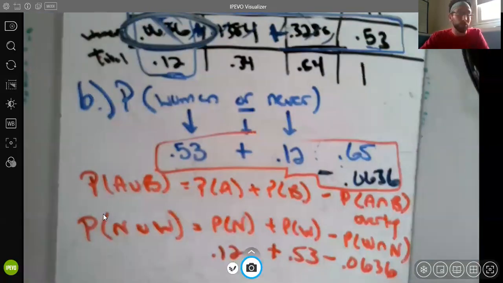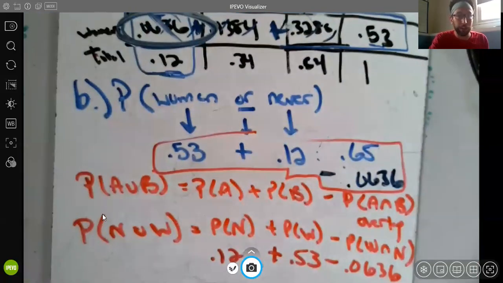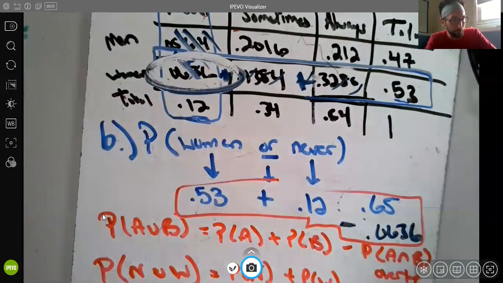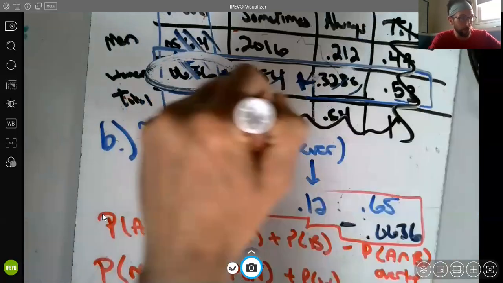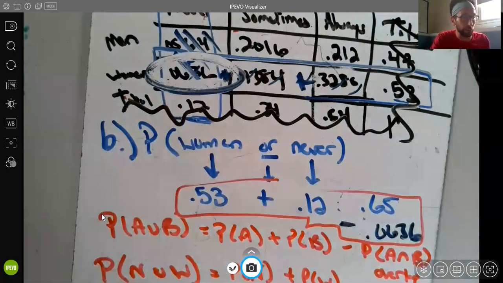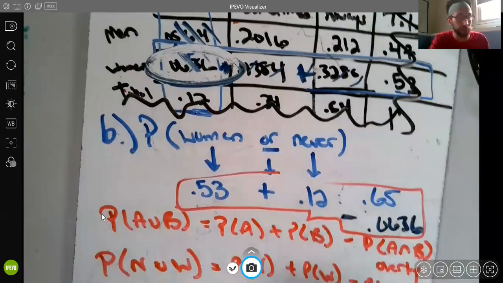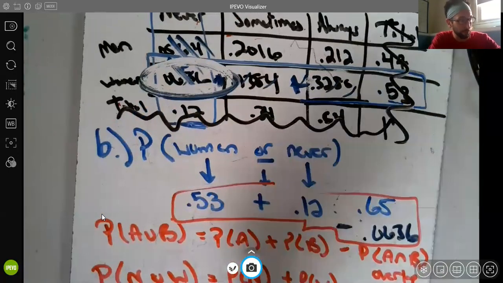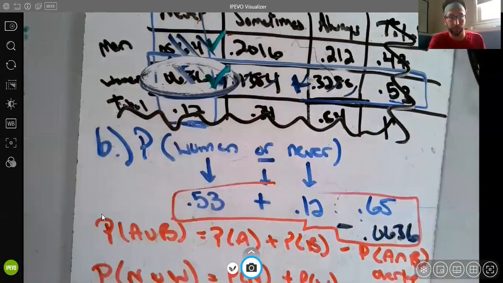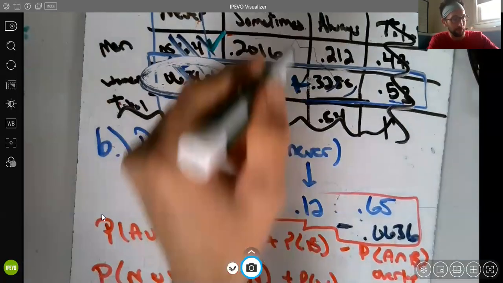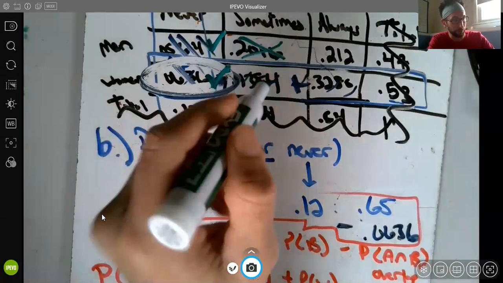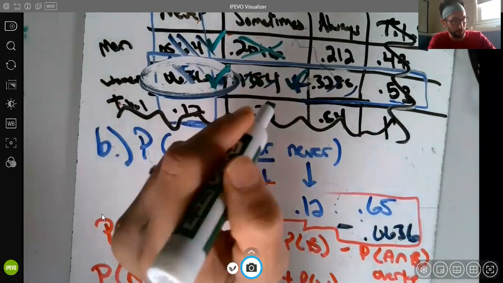The only other way I can think about going through it is to look at your table that I have totally destroyed and ignore the totals. I'm going to really regret that for part C. Just go through and ask, which ones are a woman or never? That's a woman or never because they said never. That's a woman or never because they're both. Not never or a woman? Yes, that's a woman. Nope. Yes.